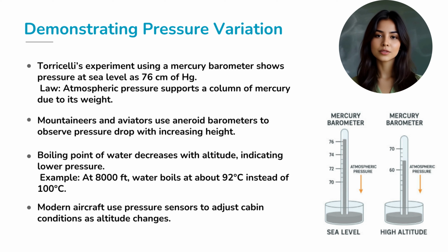Here's a cool real-life impact. Water boils at lower temperatures at higher altitudes. At sea level, it's 100 degrees Celsius. But go to a high hill station and it might boil at just 90 or 92 degrees. Why? Because lower pressure means less energy is needed for molecules to escape as gas. Even airplanes are designed with pressure sensors and controlled cabins to keep passengers comfortable at 35,000 feet.